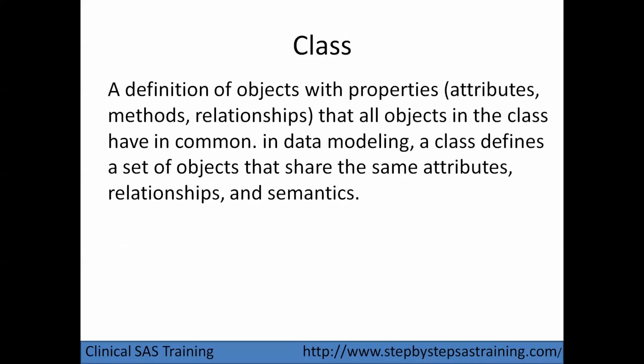Next one is a class. A class is a definition of objects with properties that all subjects in the class have in common. In data modeling, a class defines a set of objects that share the same attributes, relationships, and semantics. I can talk here about SDTM classification.